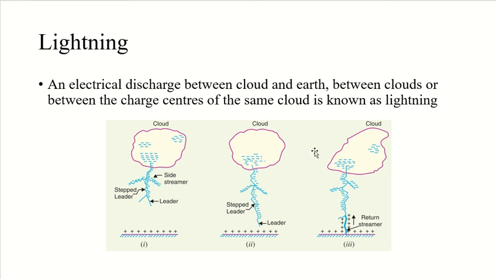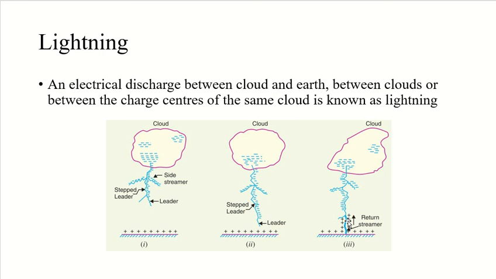Now let's discuss the third point. The path of this leader stream is the path of ionization and therefore of complete breakdown of insulation. And as the leader stream reaches near the earth, the return streamer will shoot up from the earth to the cloud. So you can see in this third figure, a return streamer is shooting up towards the cloud, and it will follow the same path as the main channel of the downward leader.